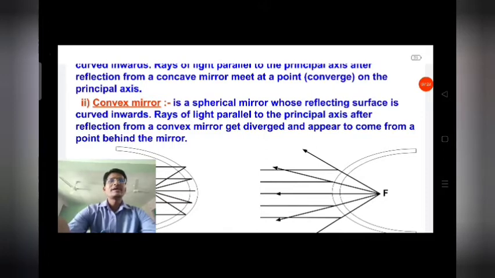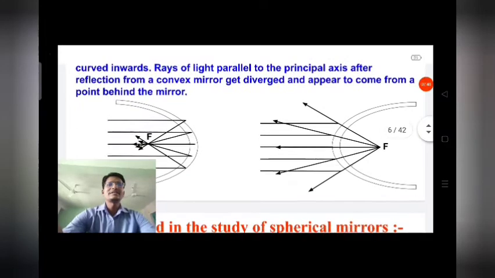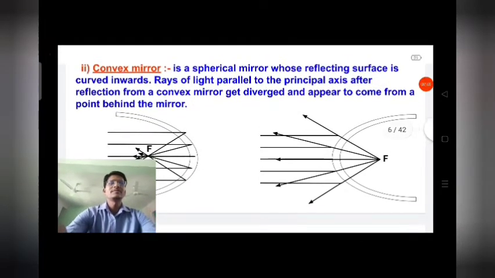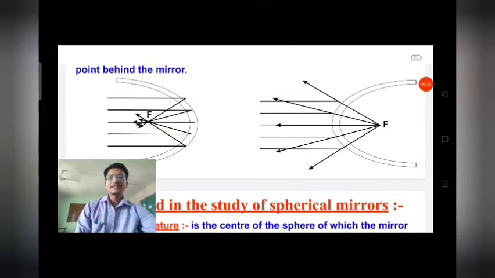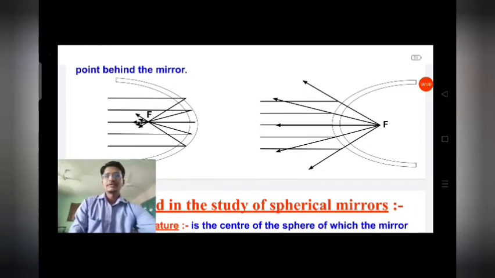Rays of light parallel to the principal axis, after reflection from a convex mirror, get diverged. So it is a diverging mirror, and the rays appear to come from a point behind the mirror, so the image will form behind. You can see the principal axis in the two diagrams: reflecting surface inward is concave, and reflecting surface outside is convex mirror.